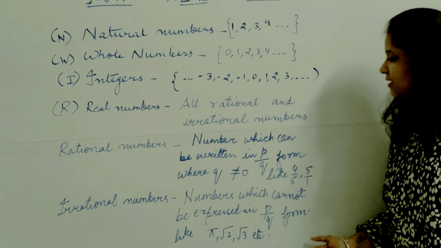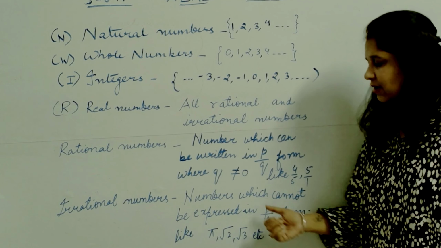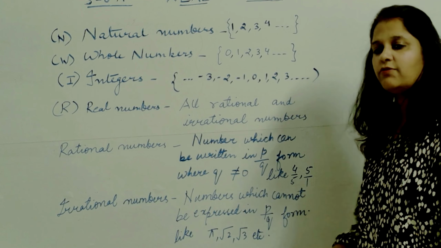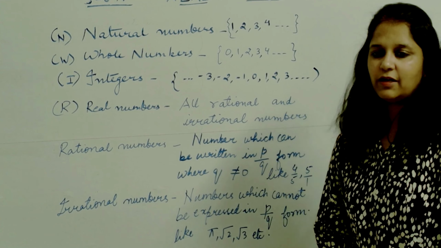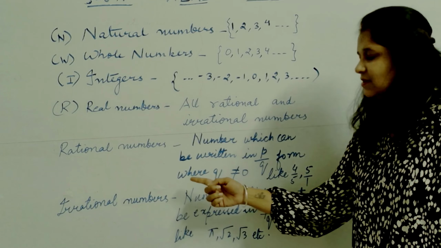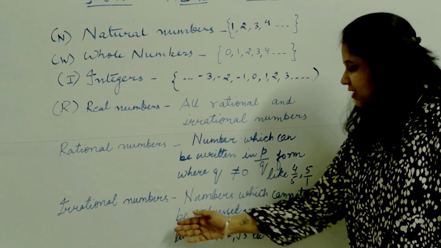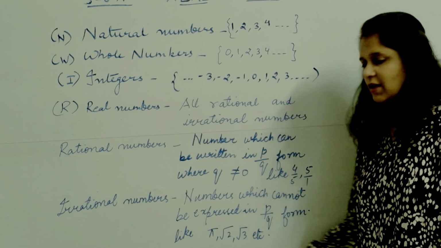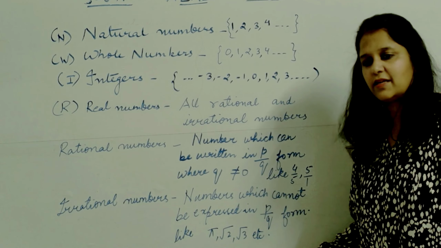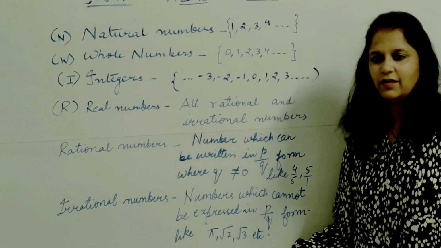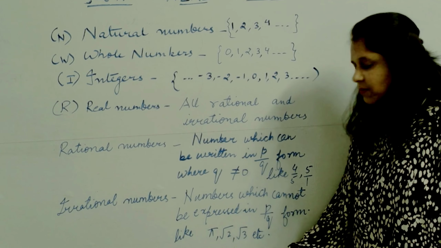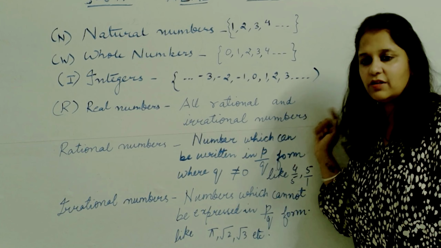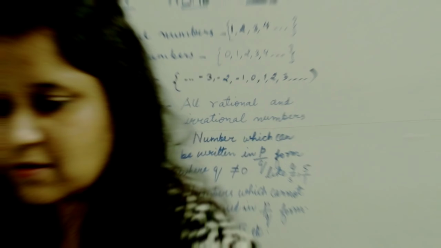Rational numbers can be written in the form of p by q, okay, where q should never be 0, like 4 by 5 or 5 or 4. If it's simply 4, then the denominator will be 1 and it will also be considered a rational number. What are irrational numbers? The numbers which cannot be written in the form of p by q, like pi, root 2, root 3, etc. You must have done this in grade 9, chapter number 1, where you might have learned about rationalization. So this is the basic introduction about all the numbers.